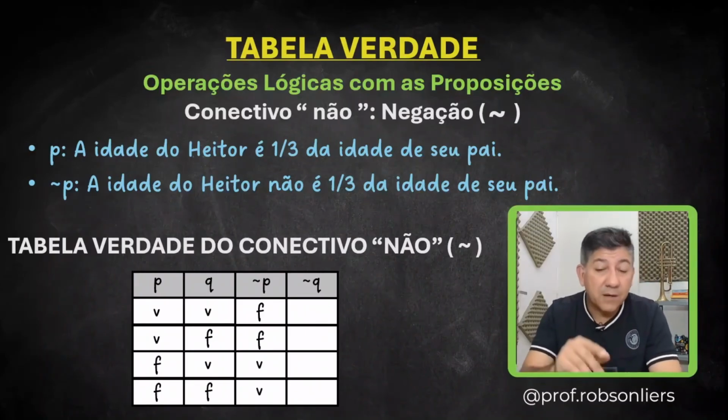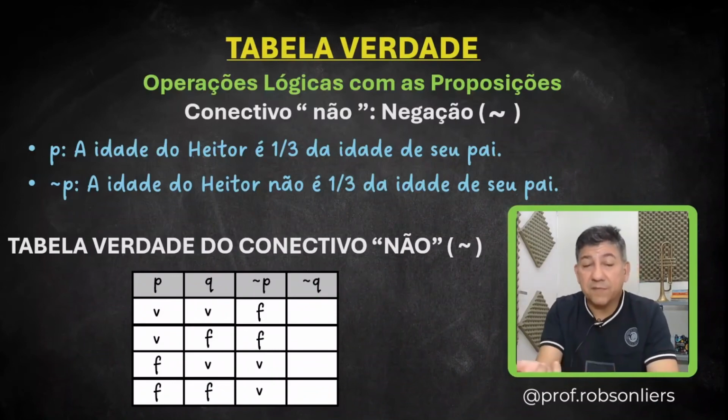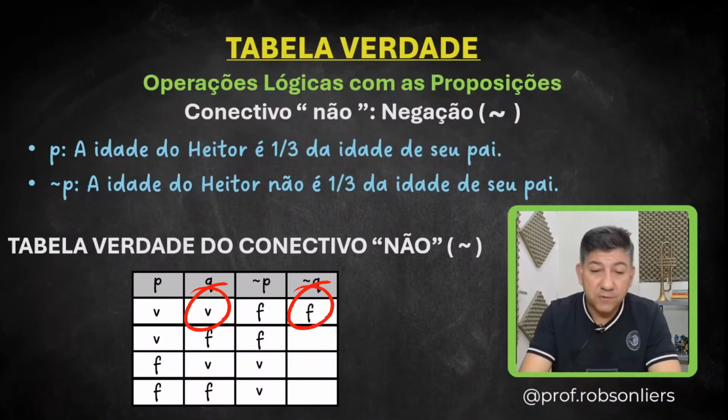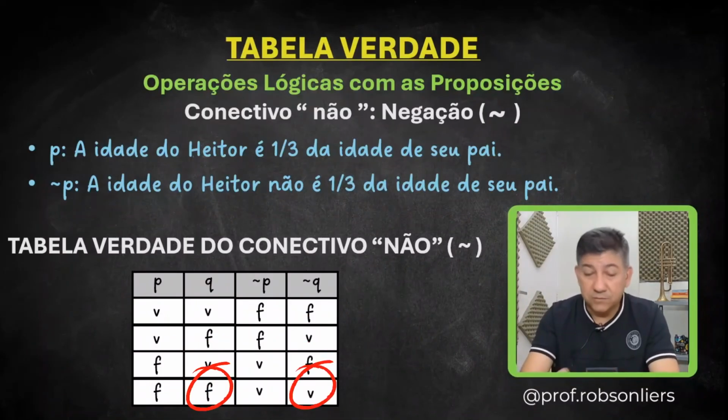In the same way, the truth table for not Q. If Q is true, not Q is false. So let's go. First, Q is true, not Q will be false. Second, look, Q is false, not Q will be true. Q is true, not Q is false. Q is false, not Q is true. All right? Always negating. Got it?